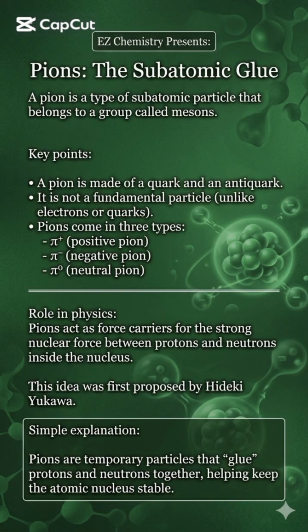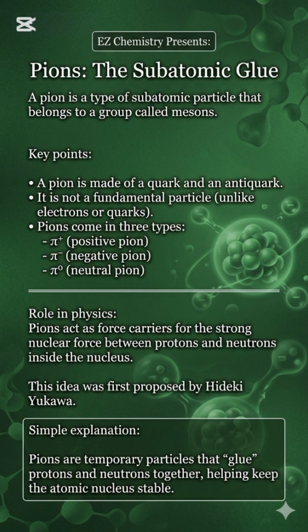What is a pion? Let's understand. A pion is a type of subatomic particle that belongs to a group called mesons. Key points. A pion is made of a quark and an antiquark. It is not a fundamental particle, unlike electrons or quarks. Pions come in 3 types: pi positive pion, pi negative pion, pi neutral pion.